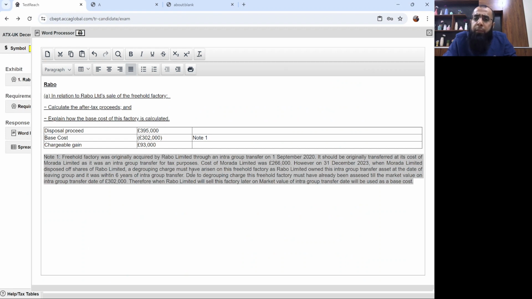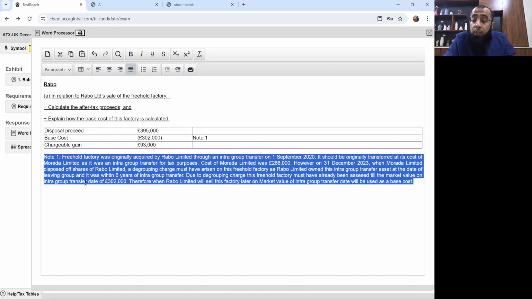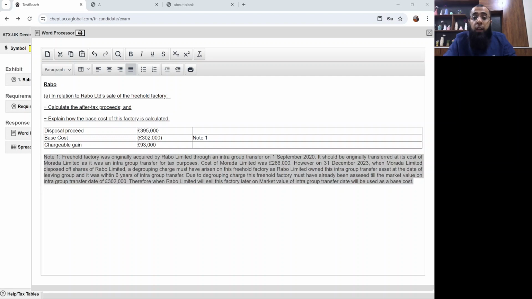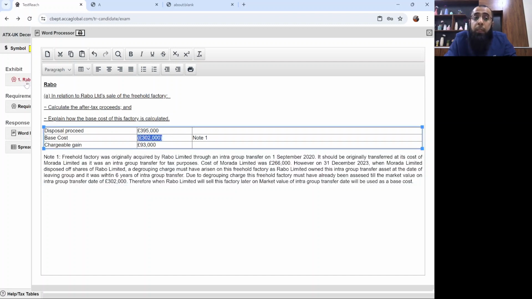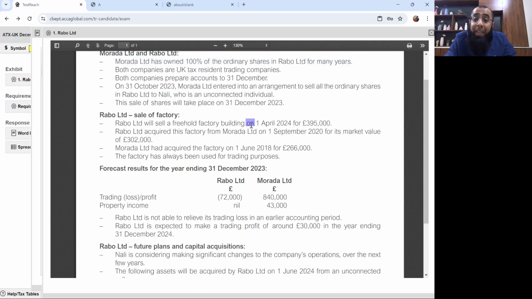So degrouping charge must have arisen on this asset. Now, due to degrouping charge, this freehold factory must have already been assessed till the market value at intragroup transfer date. Degrouping charge is basically the tax on the market value on the intragroup transfer date, that if it would be a normal transfer, what CGT would be arising on that date. Therefore, when Rabo Limited will sell this factory later on, market value of intragroup transfer date will be used as a base cost. And that base cost is 302,000. Because Rabo Limited is selling this factory at a later date, which is 1st April 2024.